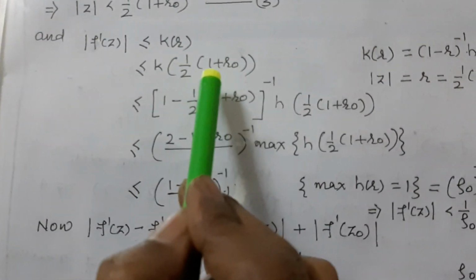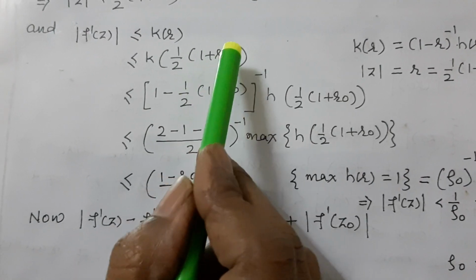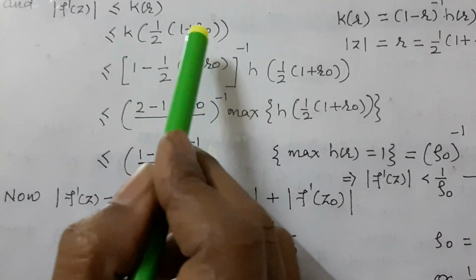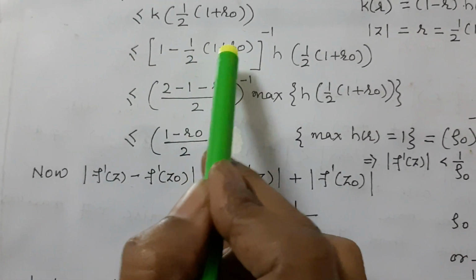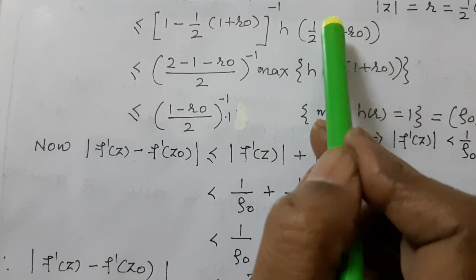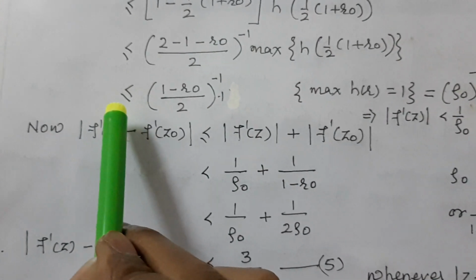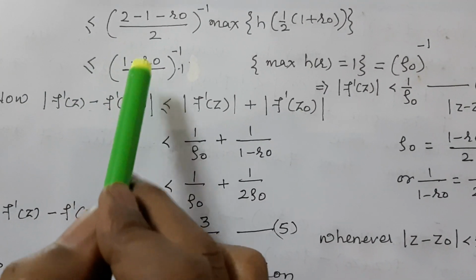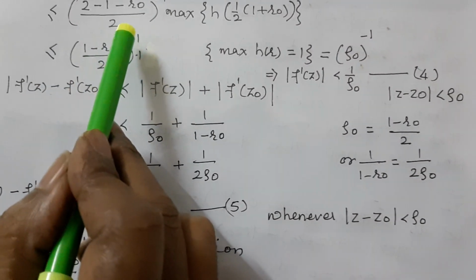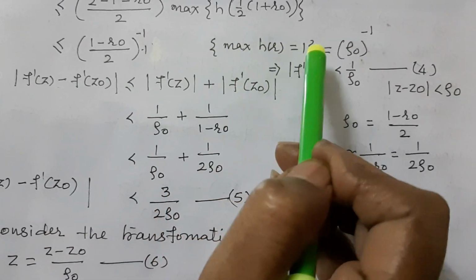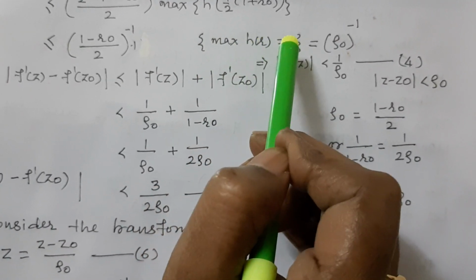Substituting the value of r, we get (1 - (1/2)(1 + r0))^(-1) h((1 + r0)/2). Solving this, the expression is less than or equal to ((1 - r0)/2)^(-1), since h(r) is less than or equal to 1.